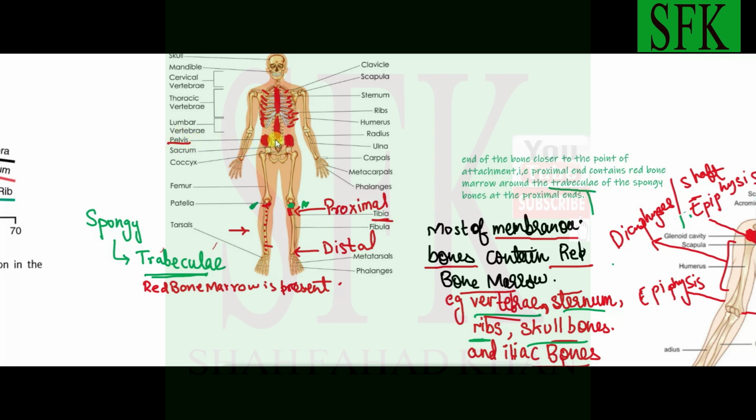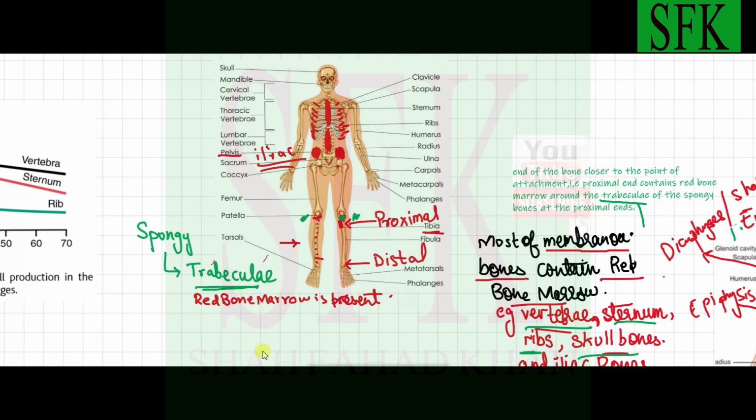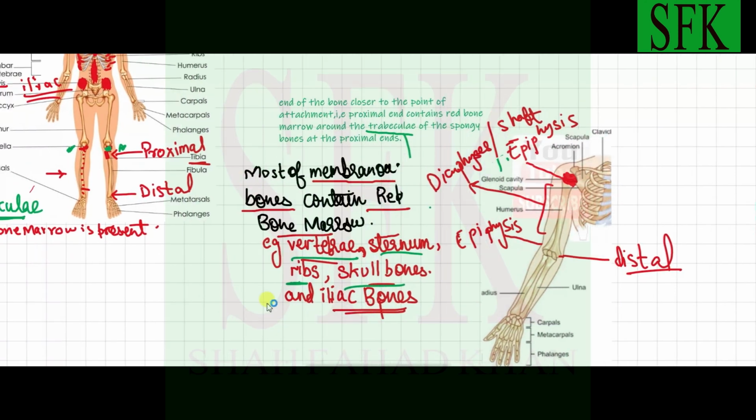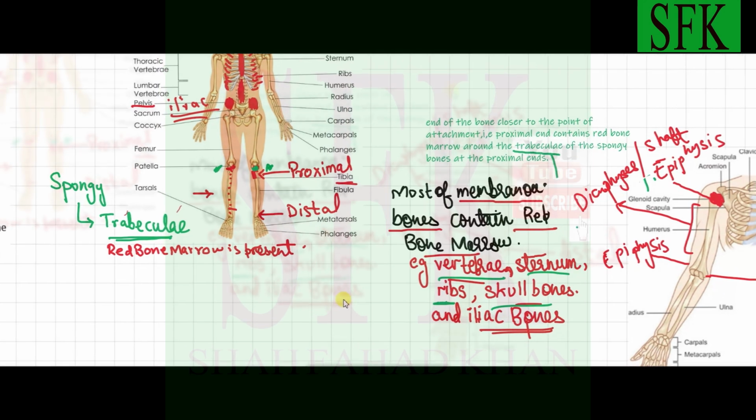The pelvis also contains red bone marrow. To be more specific, it's the iliac bones of the pelvis that contain red bone marrow, so they are capable of producing red blood cells. These are the portions where the red bone marrow persists throughout life. One thing I forgot to tell you over here: the proximal part of the tibia is the upper part, which is close to the knee joint. The knee joint is the point of attachment for the tibia, so it's the proximal part.